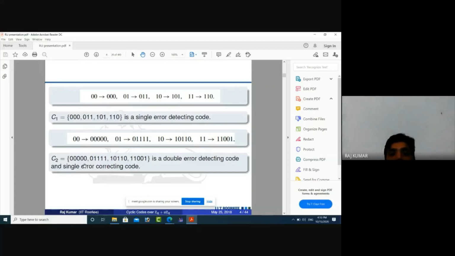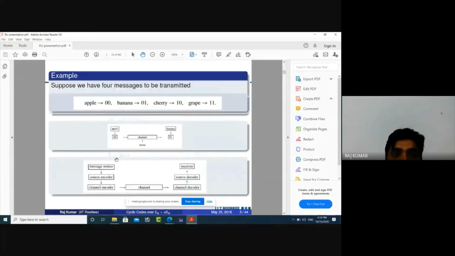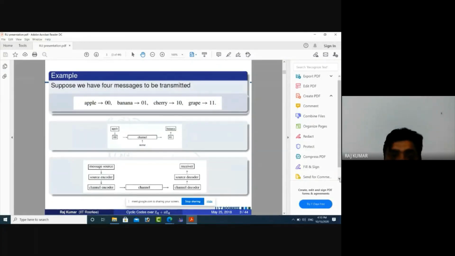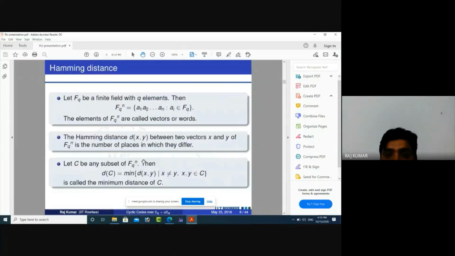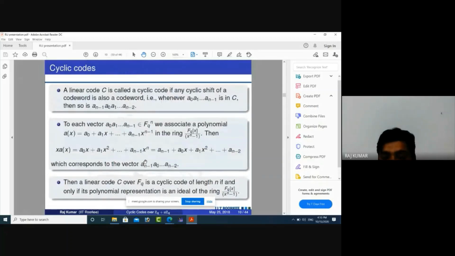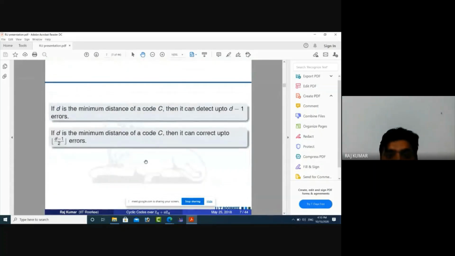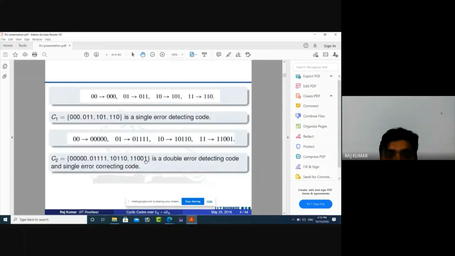Now our message set is this: 5 times 0 is apple, this is banana, this is cherry, and last is grape.